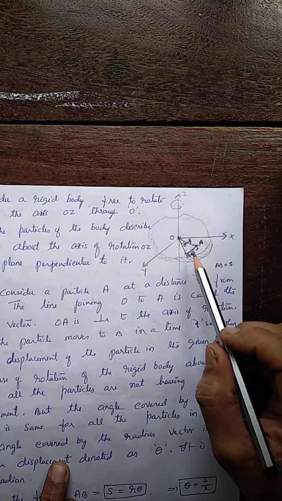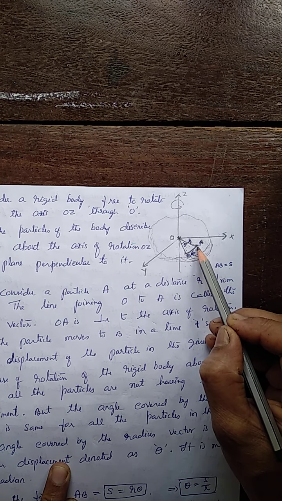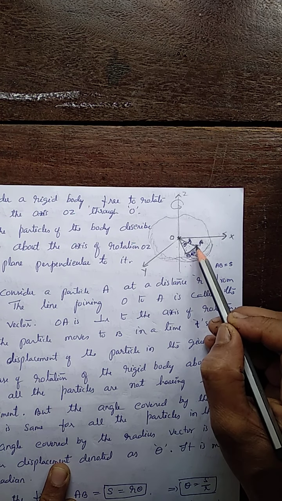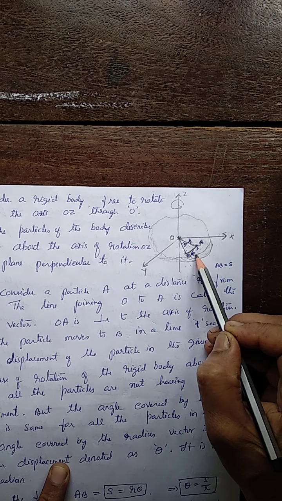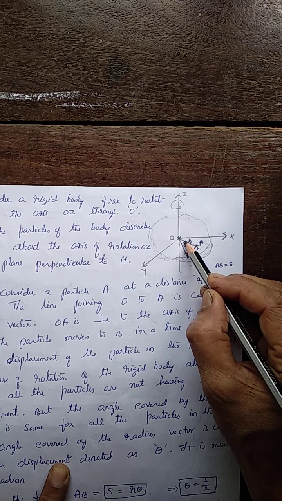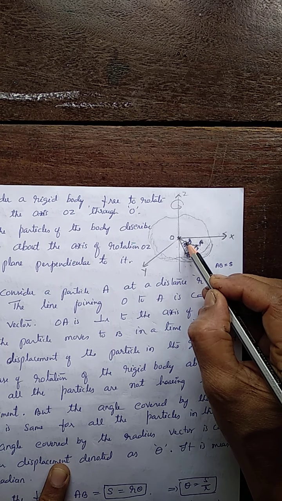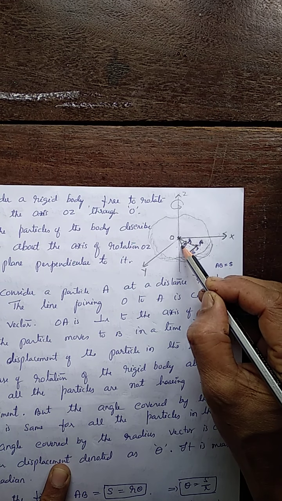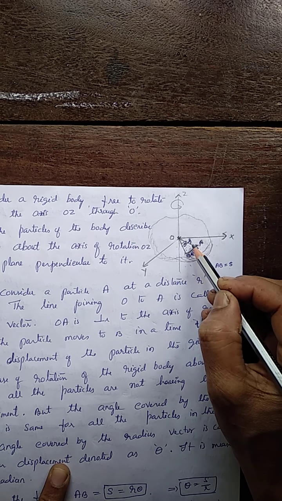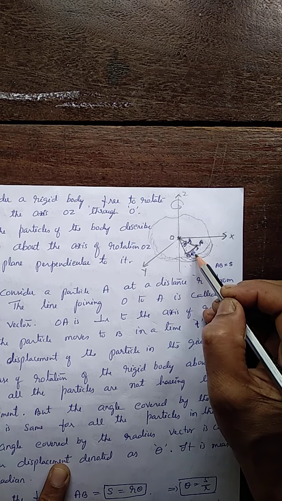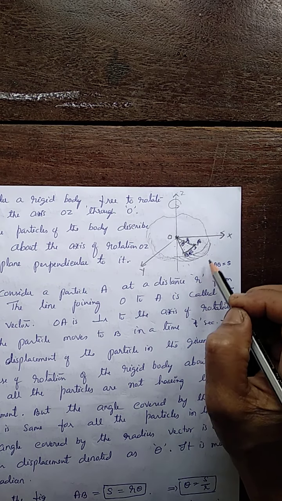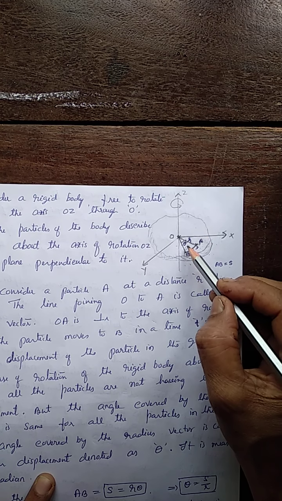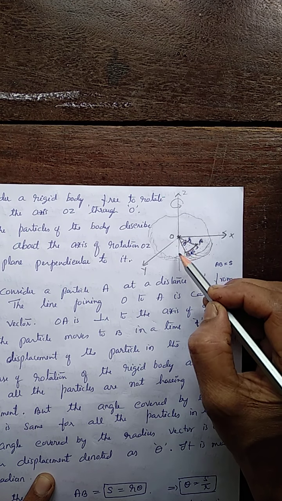Say, for example, see here, this is the position of the particle. If the particle is at this point, the distance is R. And when it moves from A to B, its linear displacement is taken as S. Suppose a particle is considered somewhere here. Its distance from O is less, and when it moves from this point to this in the same time t, this linear displacement is very much less compared to this. If you take a point here, again the linear displacement is less than this. So in rotational motion, the linear displacements are different for different particles, but the angular displacement remains constant for all the particles.